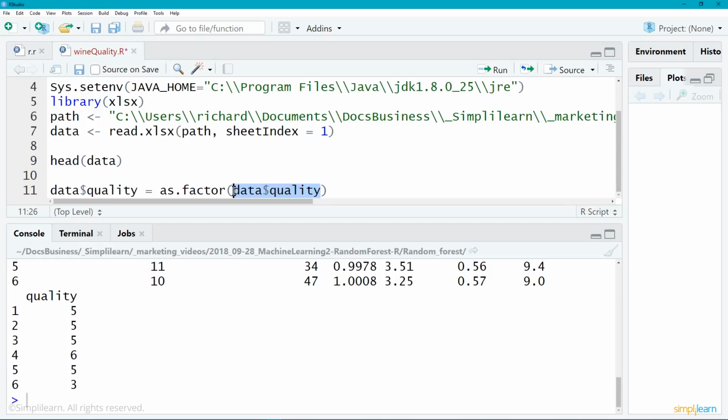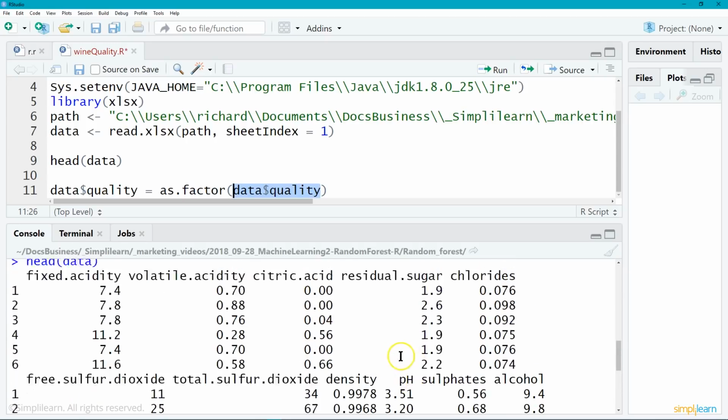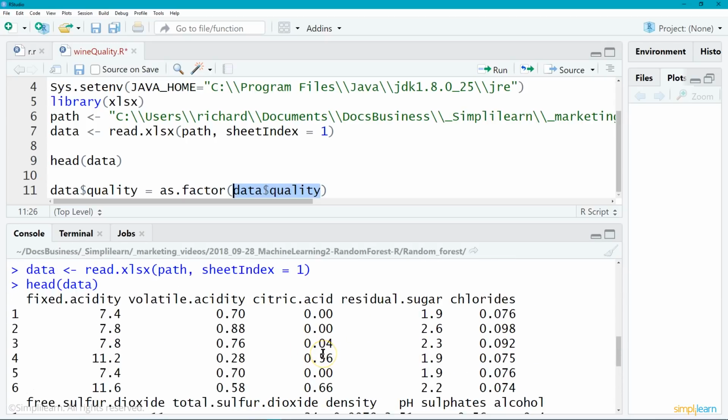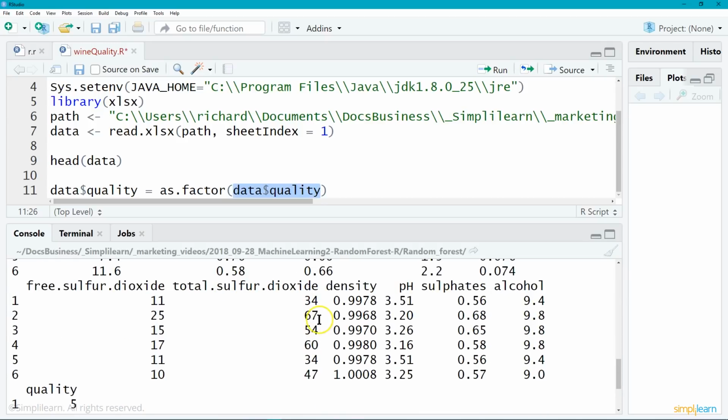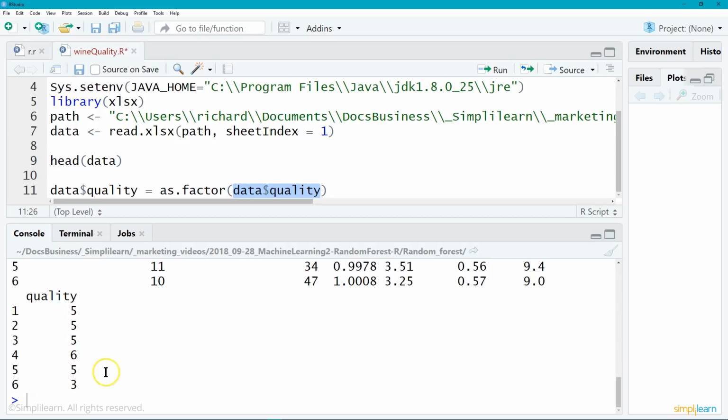They're yes or no categories versus continuous. Now there are a lot of different things in here that we could do the same thing with, but all of these really are linear numbers, 7.4, 0.70, sulfur dioxide 3467. So we really don't need to mess with any of the other variables in there, but we do want to go ahead and set this up.